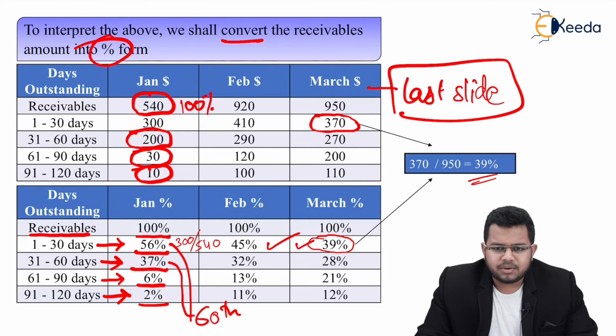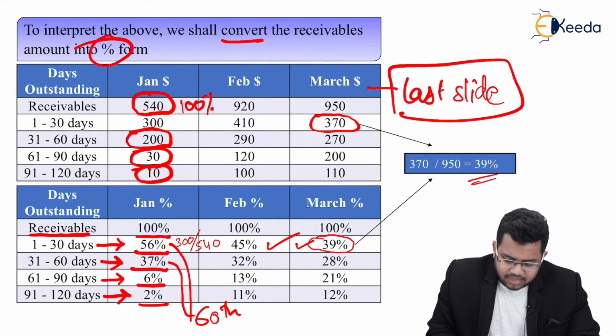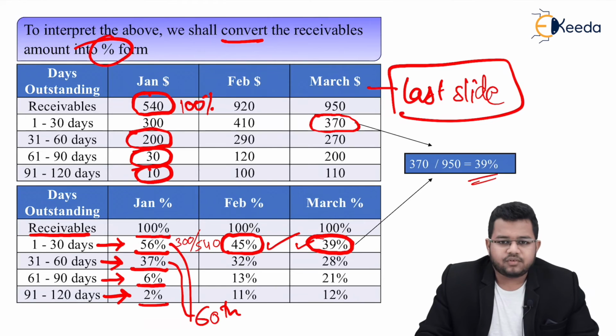So we can make some interpretations out of this. Also if you check Feb and March, this is 45 and this is 39, meaning in the first 30 days of January more collection has happened, 56%, compared to Feb and then compared to March.